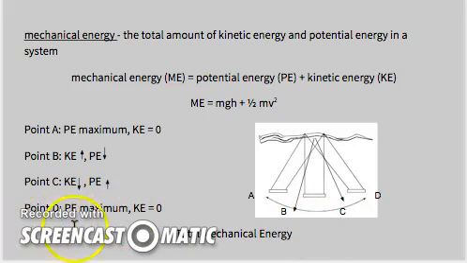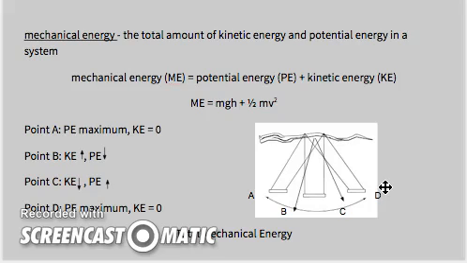Okay, and now we look at point D over here, and we see that the swing has reached its maximum height on the opposite side. So that's why we have a potential energy that's at its maximum. It's the highest it's going to be. And over here again we see that the kinetic energy is 0 because the swing is not moving here. It's at the highest point that it's going to go, but it's not moving. So the kinetic energy is 0.